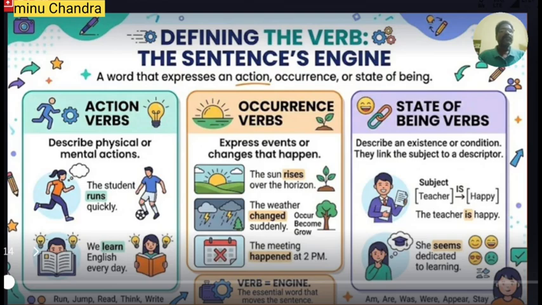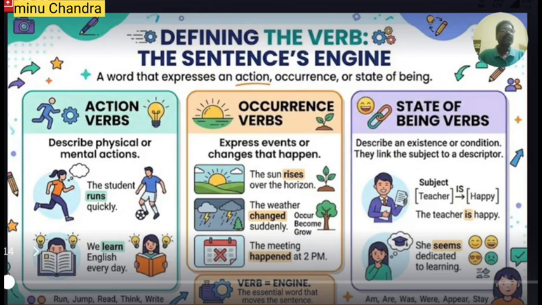Similarly, a verb sometimes expresses events or changes that happen. So the word which expresses events or changes that happen, or an occurrence, is called an occurrence verb. Let us know this with the help of an example. The sun rises over the horizon. Here, the sun, which is the noun phrase, is the subject.